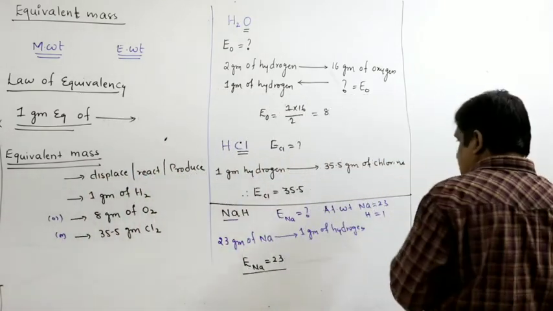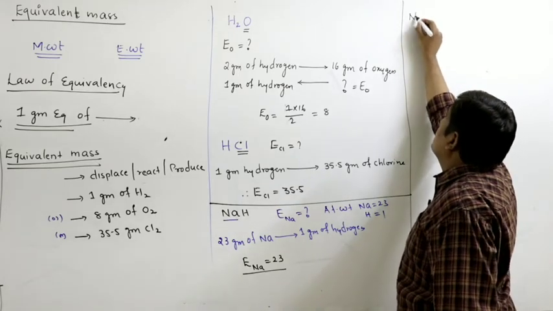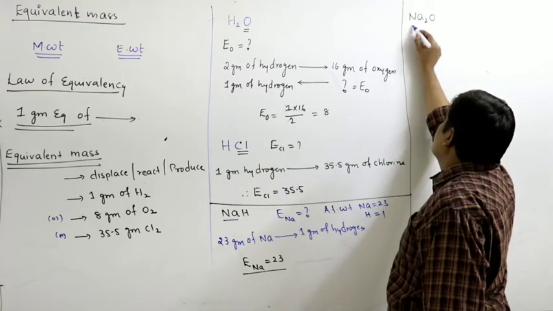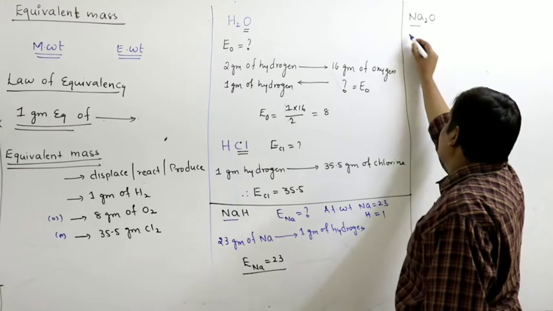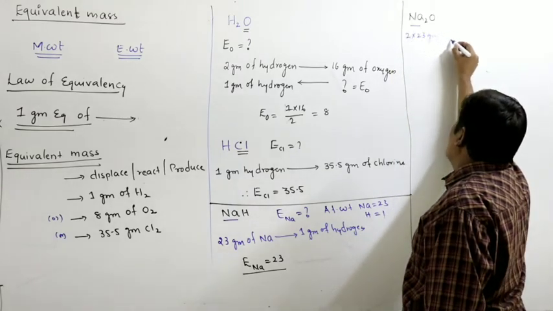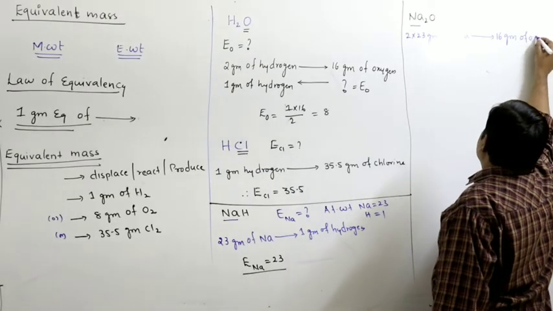The same thing we can express with respect to oxygen. Na2O, this is the compound of sodium. So let us find the equivalent weight of sodium. From this I can write, 2 into 23 grams of sodium combines with 16 grams of oxygen.